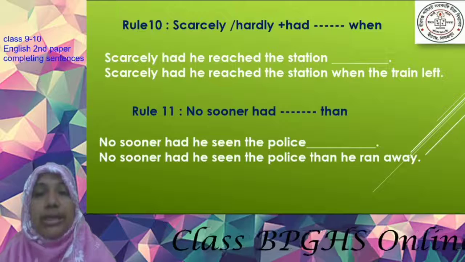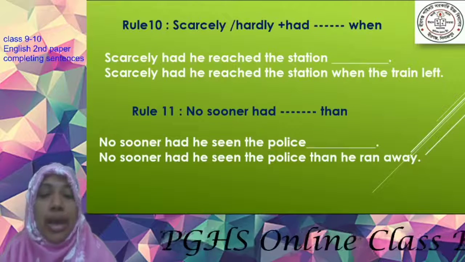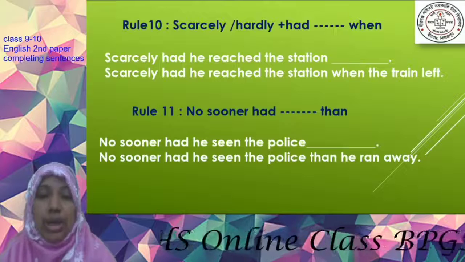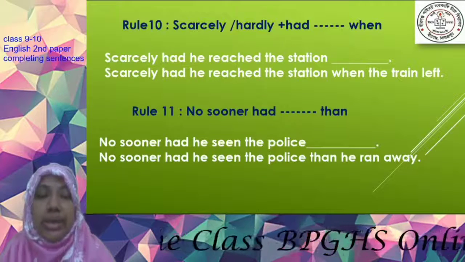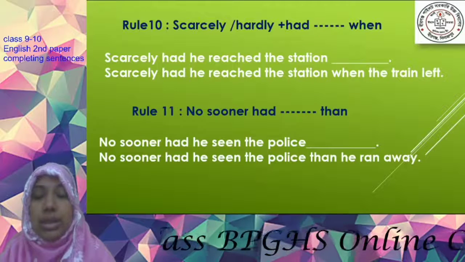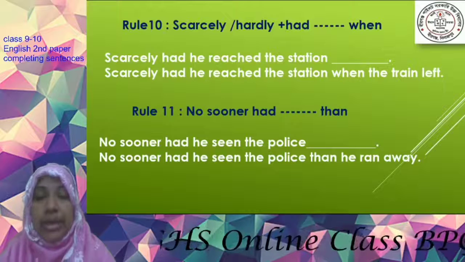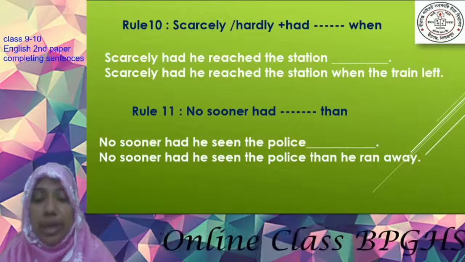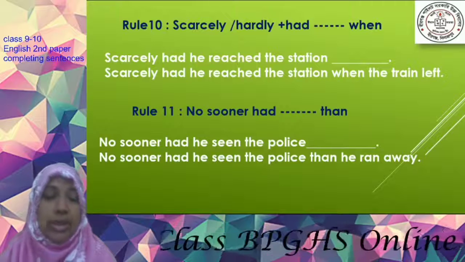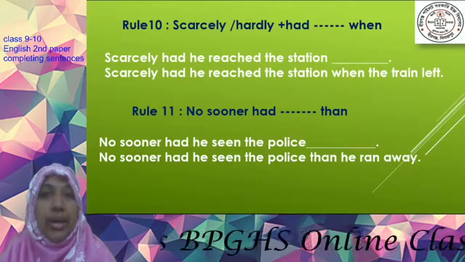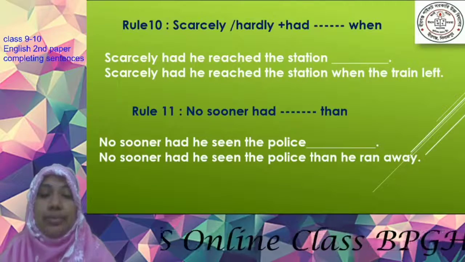Remember, when you get scarcely or hardly, then you will have to use when, and when you get no sooner had, then you will have to bring than as a subordinating conjunction. And look at the structure: no sooner had he seen, because had is the past perfect of the verb see, the police, than he ran away. The second clause will be in the past tense.